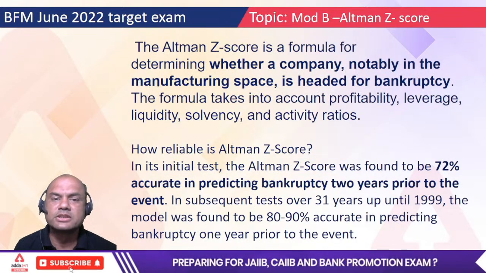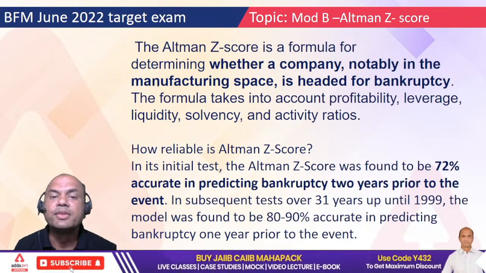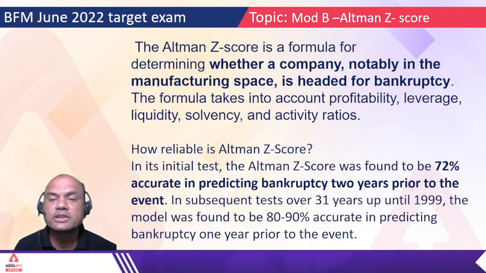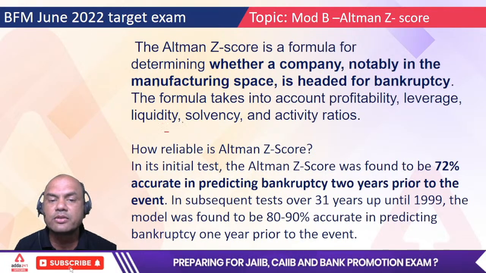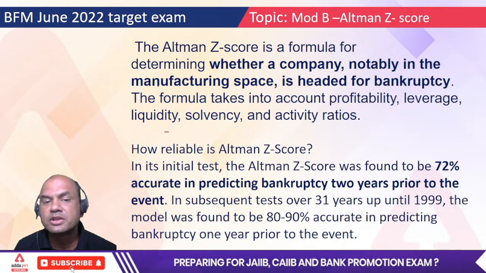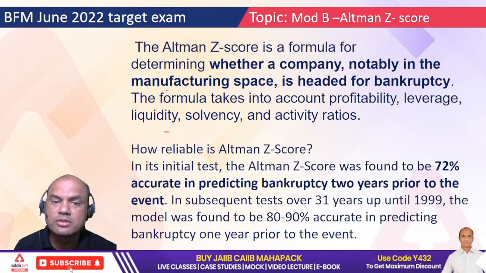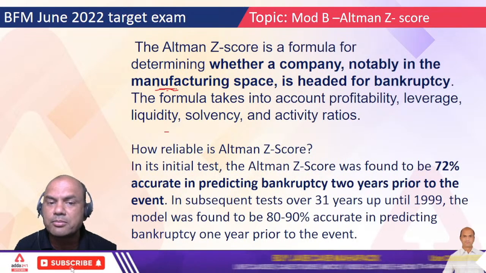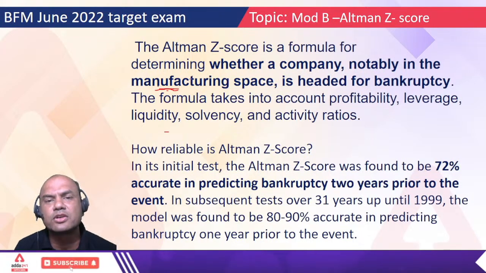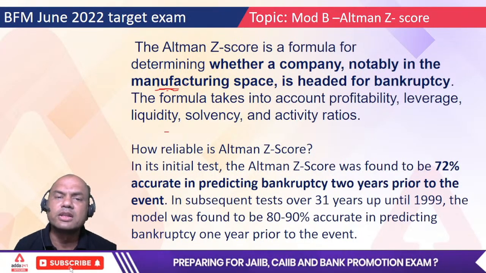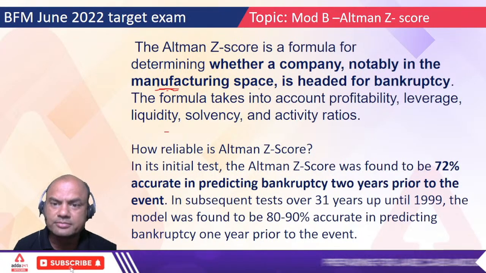More details of this. The Altman Z score is the formula for determining whether a company, notably in the manufacturing space, is headed for bankruptcy. The formula takes into account profitability, leverage, liquidity, solvency and activity ratios. Remember, this Z score is mostly useful for manufacturing. Why? Because it has all those parts of inventory involved. We'll see that later.